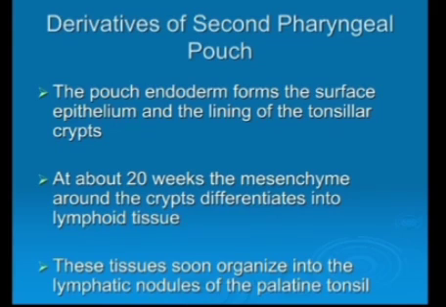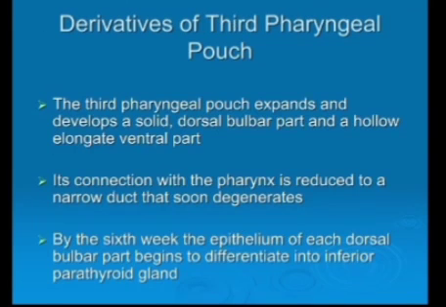The derivatives of second pharyngeal pouch. Tonsil crypts, and at about 20 weeks the mesenchyme around the crypts differentiates into the lymphoid tissue. These tissues soon organize into the lymphatic nodules of the palatine tonsils. The third pharyngeal pouch expands and develops as a solid dorsal bulbar part and a hollow elongated ventral part. Its connection with the pharynx is reduced to a narrow duct and soon degenerates.